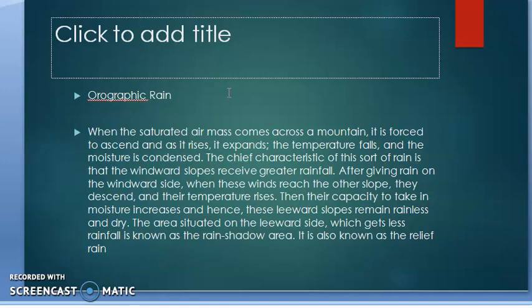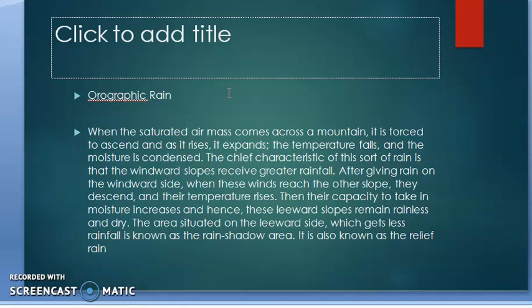When it is going up the mountain, it expands, and with that expansion the temperature falls. The moisture that is present is condensed, and afterwards the rainfall starts. But this rainfall occurs on the windward slope of the mountain.